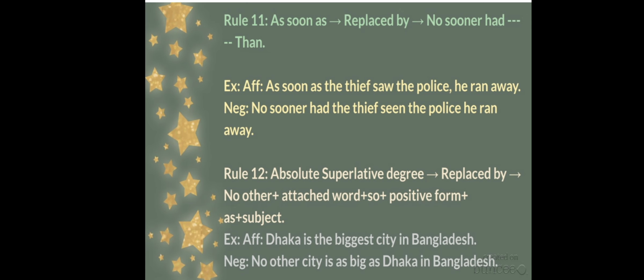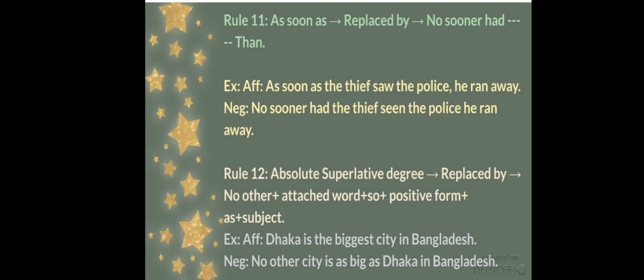For example, the affirmative sentence is, "Dhaka is the biggest city in Bangladesh." Now we have to change this into positive degree. This is in superlative degree, "the biggest city in Bangladesh." To change into positive degree, first we write "no other city," then "is as big as."